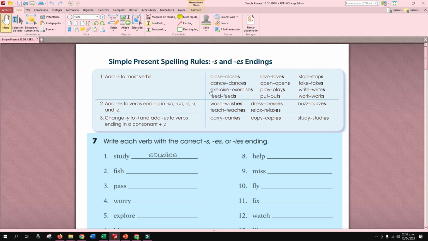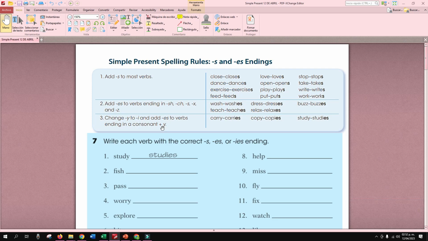Vamos a agregarle ES a los verbos que terminan en SH, CH, etcétera, ¿verdad? Wash, washes, right? Teach, teaches, right? So we're going to add only ES to the verbs.